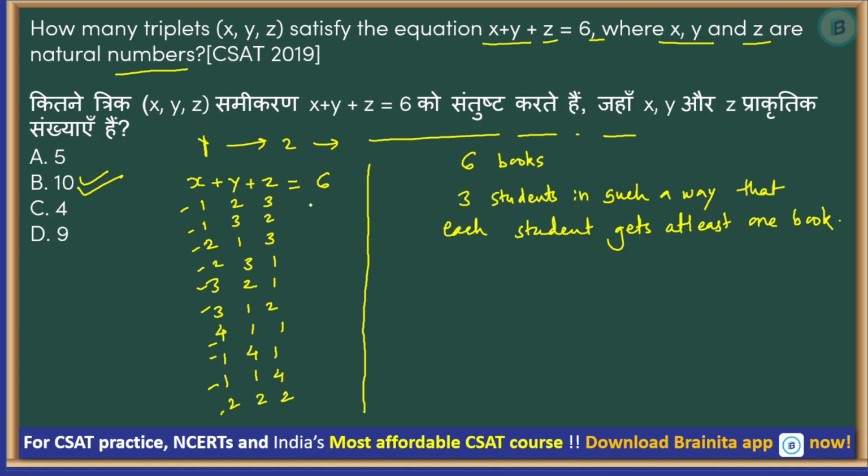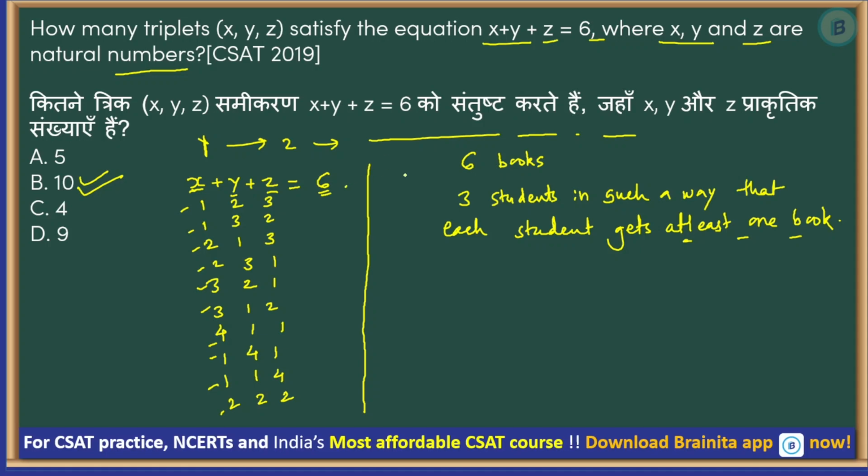What does this mean? That x, y, z cannot be 0 because each student has to get at least one book. So what are you doing here? You are basically dividing 6 at 3 different places where none of the places is 0, right? Every place is greater than 0.